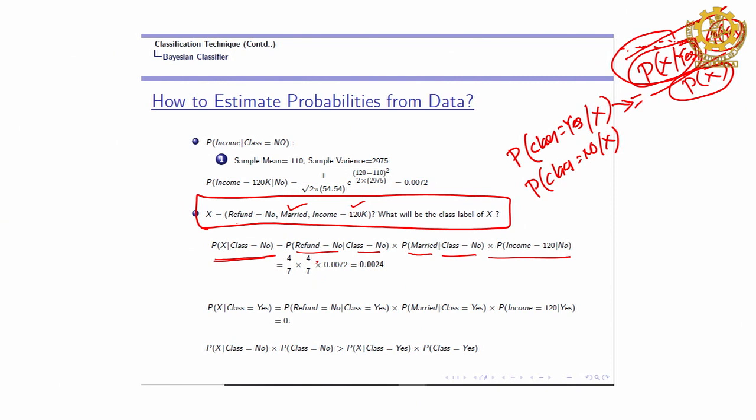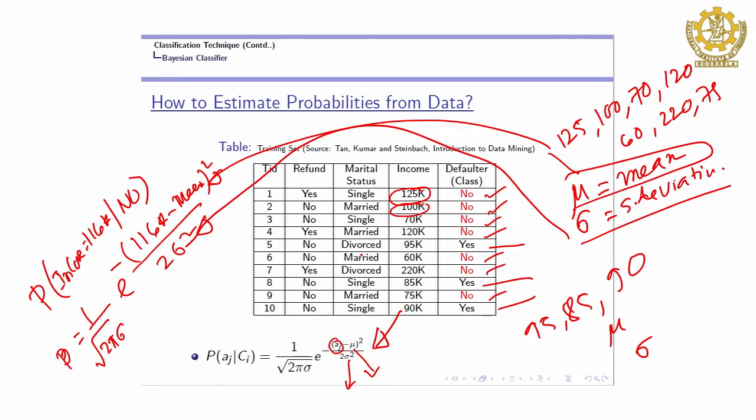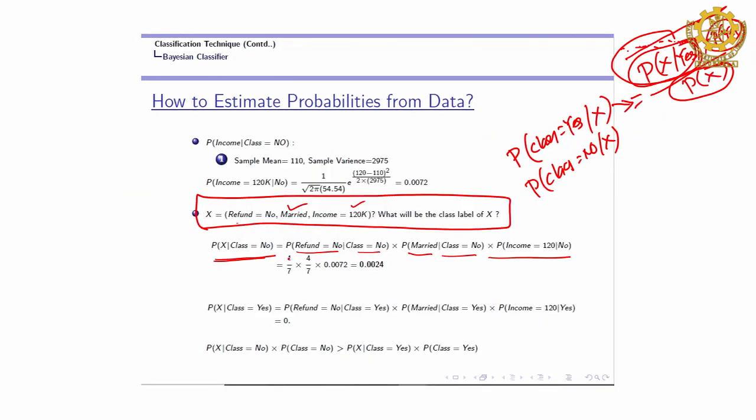What is the probability of refund no given class no?